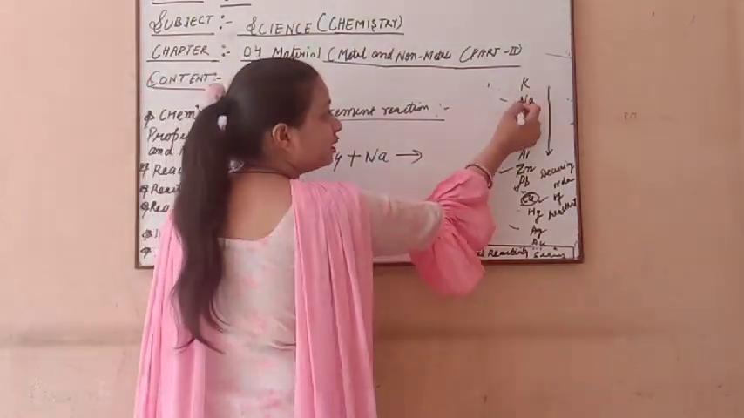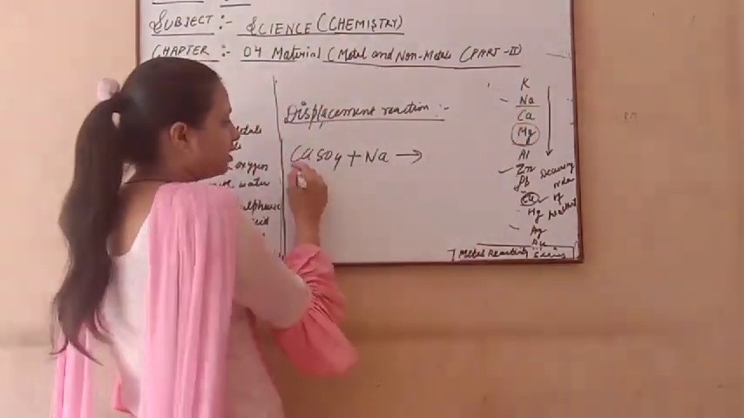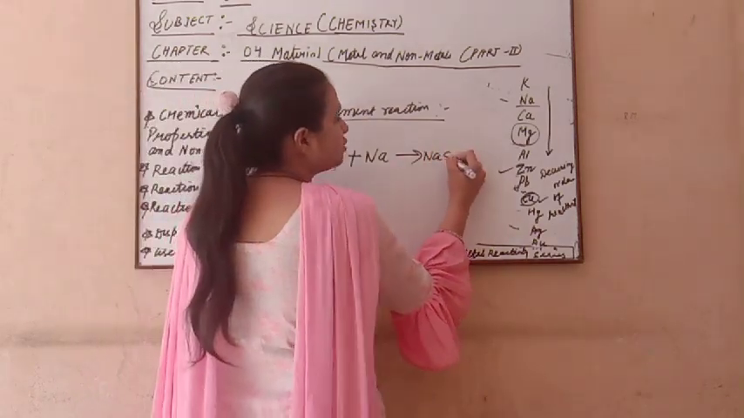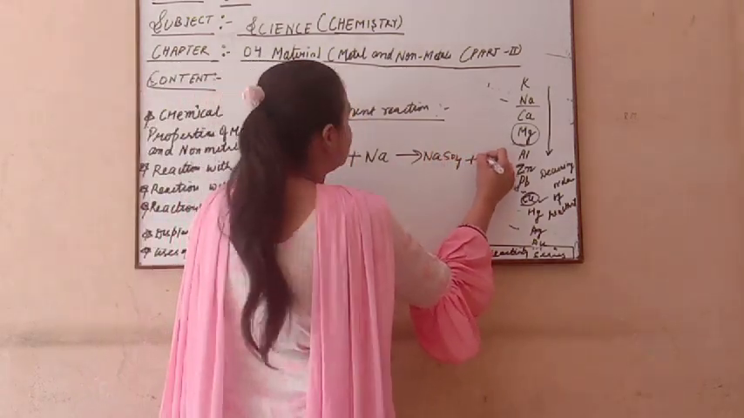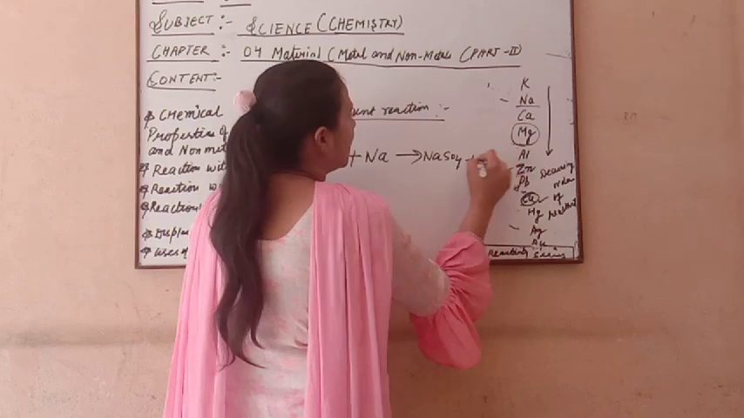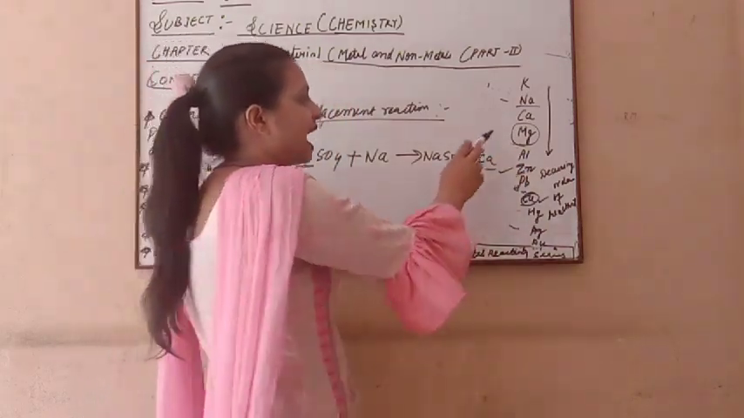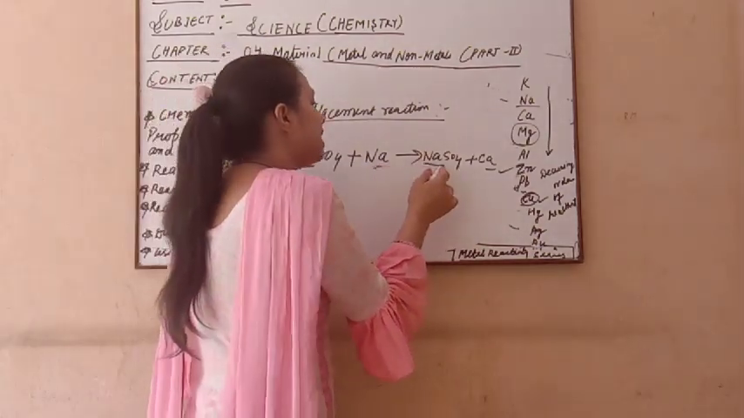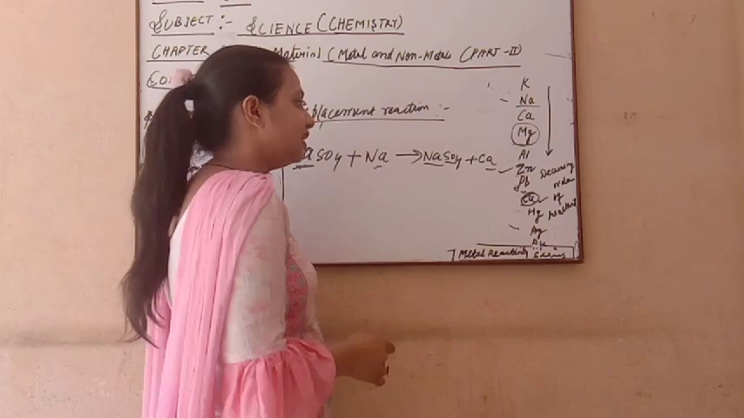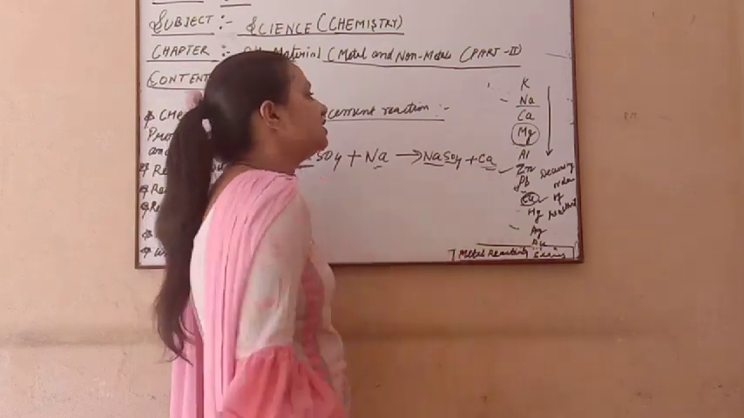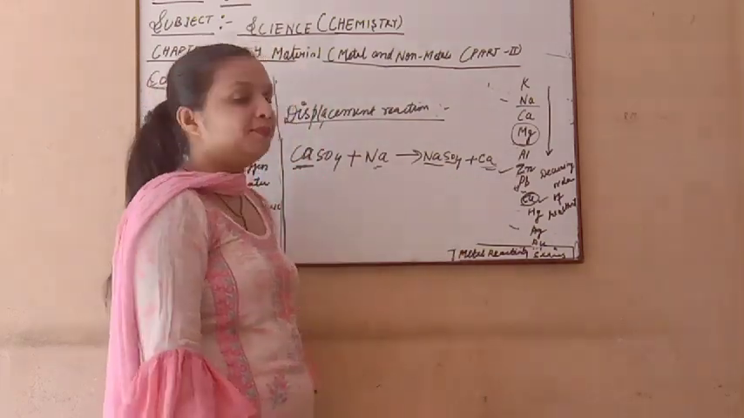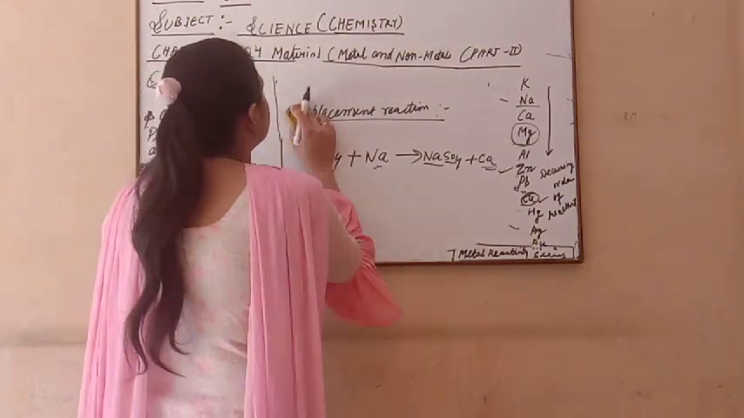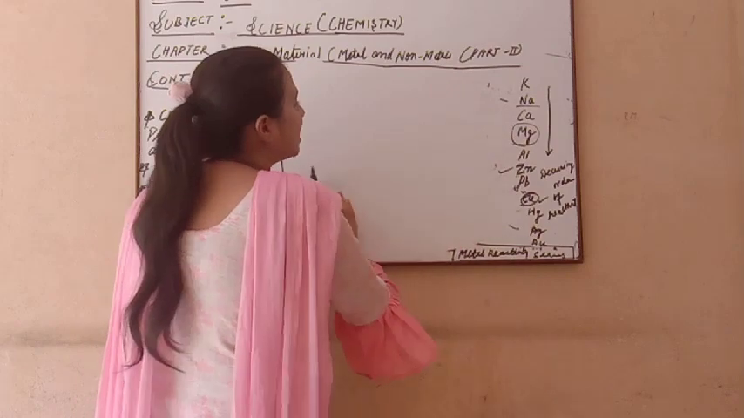Sodium is more reactive than calcium here. So what will happen? It makes Na2SO4 plus, which metal is released from there? Calcium. Because calcium is less reactive than sodium, the sodium metal combines with the sulfate and calcium is released from this reaction. So this is a very important reaction. Displacement reaction is very important. This chemical property depends on the metal reactivity series.